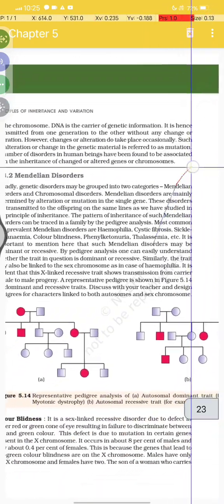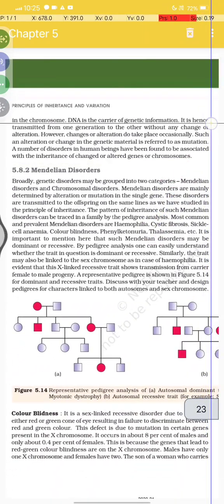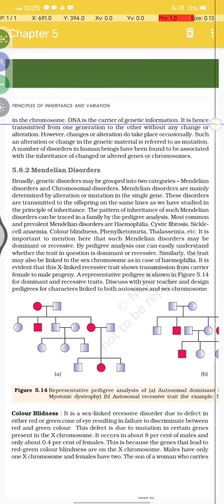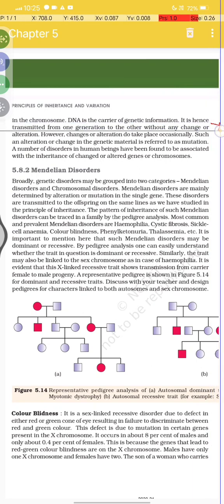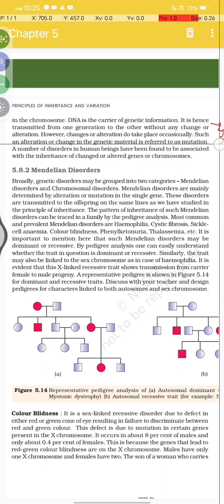Now in the chromosome, DNA is the carrier of genetic information, and it is hence transmitted from one generation to other without any change or alteration. However, the change or alteration does take place occasionally, and such an alteration or change in the genetic material is referred to as mutation.